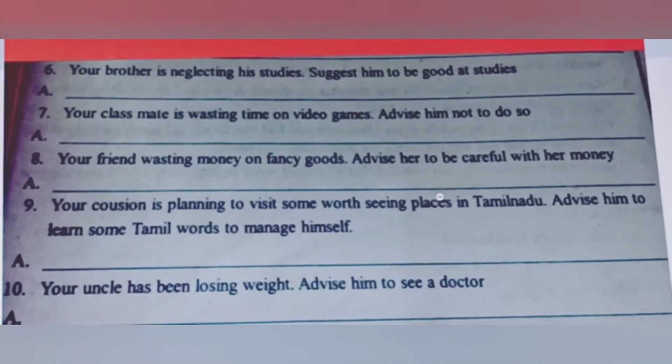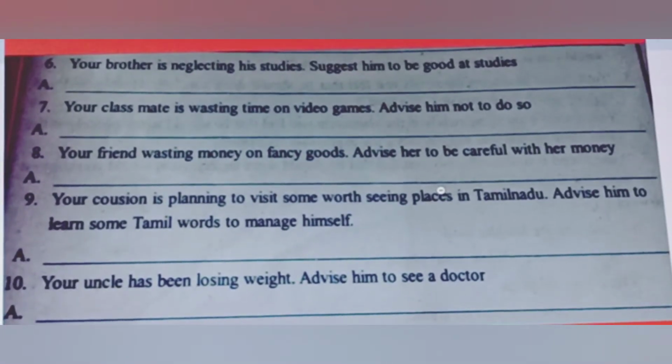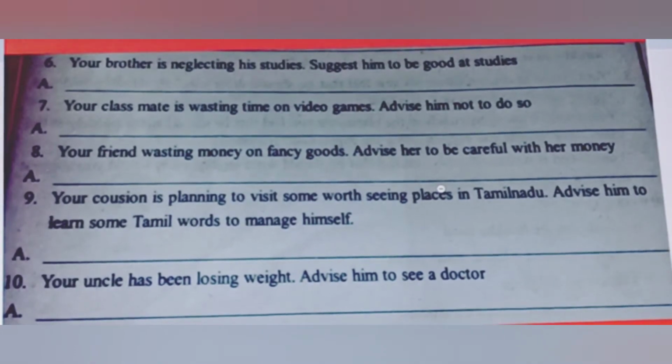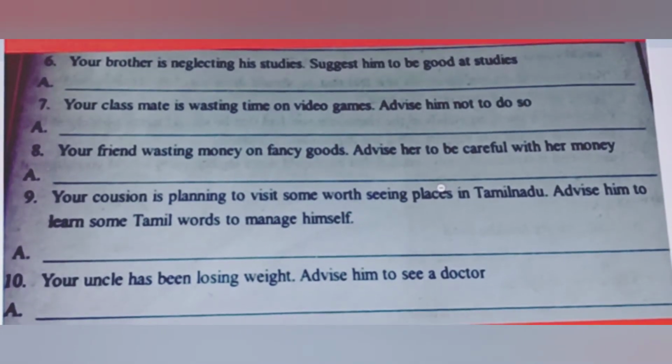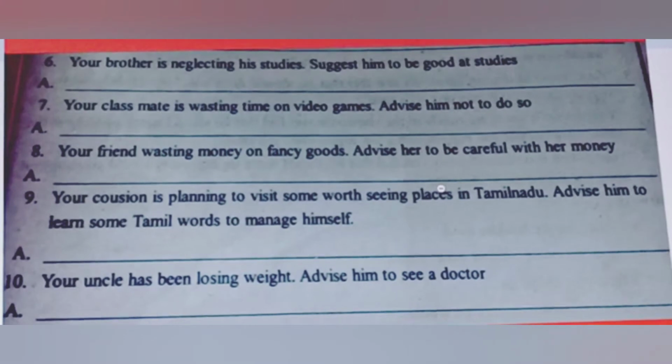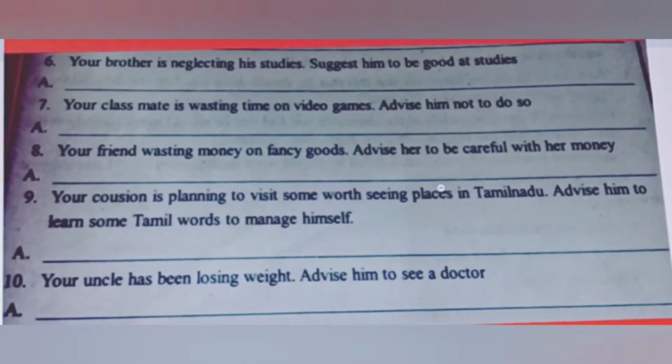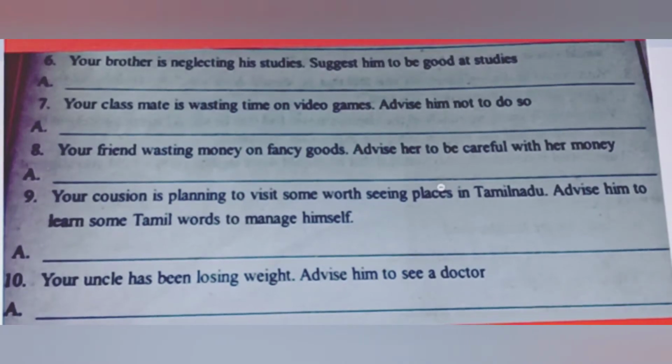Okay. Your uncle has been losing weight. Advise him to see a doctor. Here you should not repeat the first sentence. It is better to, and the first form of the verb is see. It is better to see a doctor.